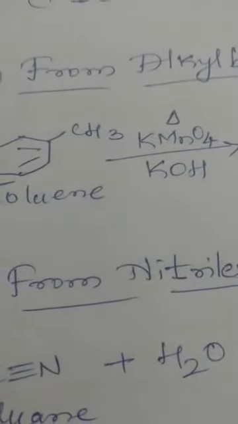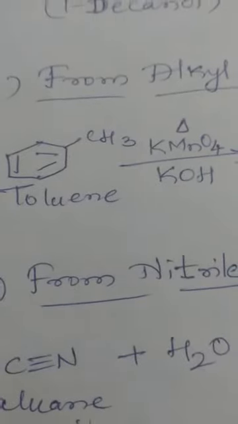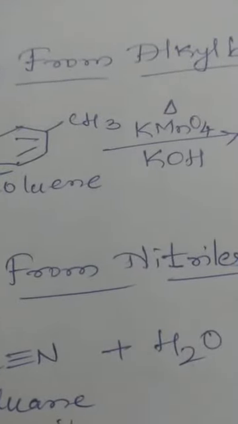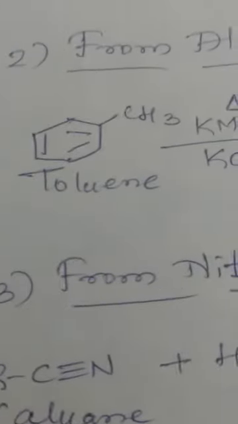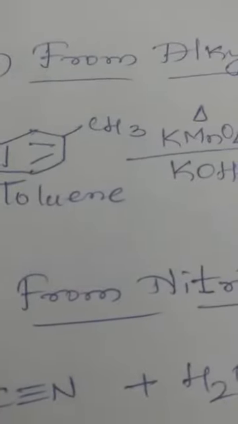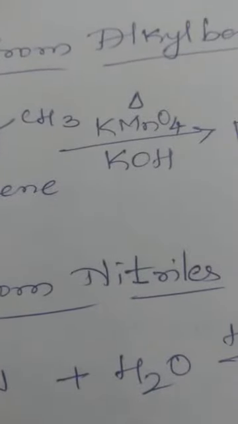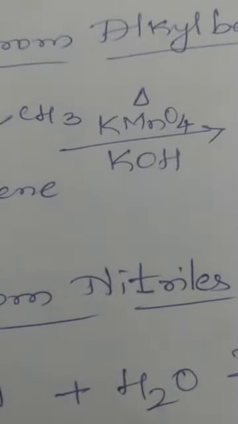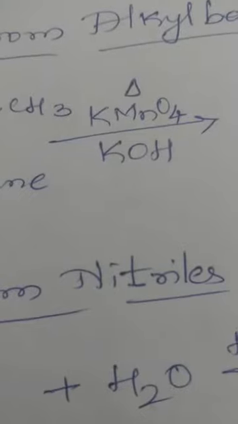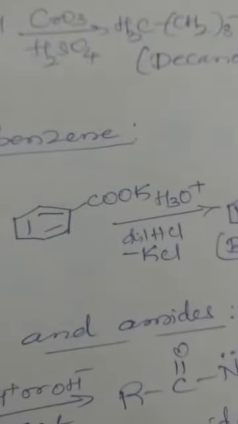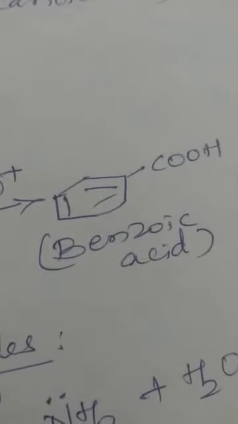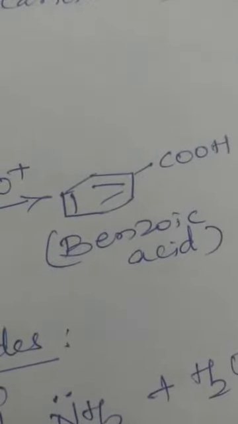Aromatic carboxylic acids are obtained from this particular method. You subject vigorous oxidation of an alkyl benzene, for example toluene, with alkaline potassium permanganate, KMnO4 in alkali like potassium hydroxide, KOH, followed by acidification with dilute hydrochloric acid, so that you end up with the product as the aromatic carboxylic acid, benzoic acid,